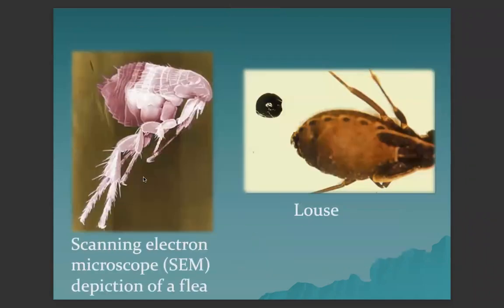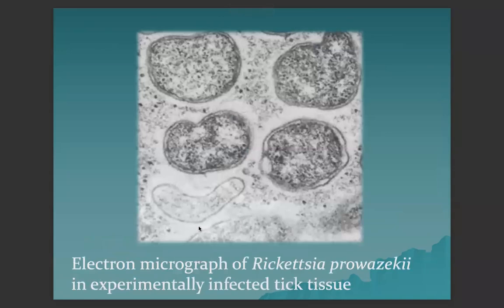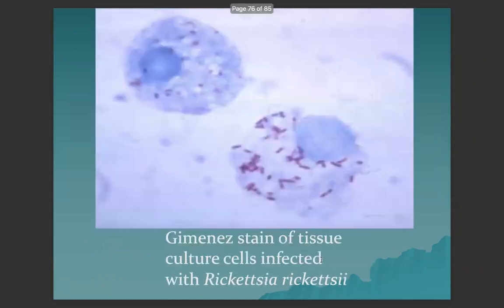This is the flea vector for the Mycoplasma haemofelis. And this is the louse transmitting the Mycoplasma suis, formerly Eperythrozoon suis. This is the electron micrograph of Rickettsia prowazekii. It was not discussed as an important pathogen in animals. This one is the Rickettsia rickettsii that is the cause of Rocky Mountain spotted fever.